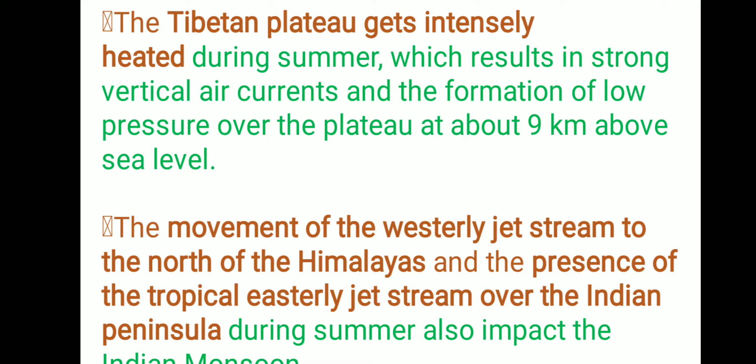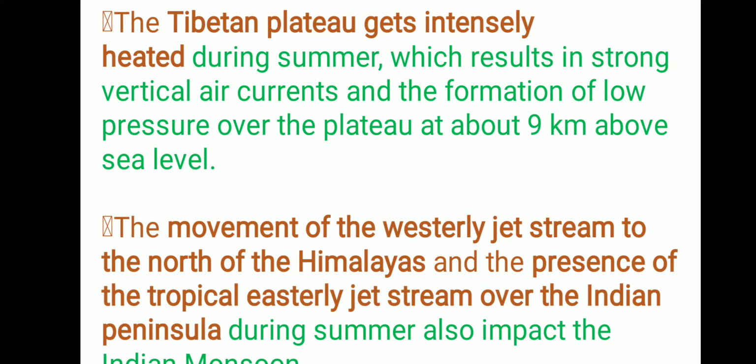Then the movement of westerly jet streams. As we have discussed earlier, jet streams are very fast flowing winds coming from the western direction, and they are moving from the north of the Himalayas, meaning from the Chinese side.